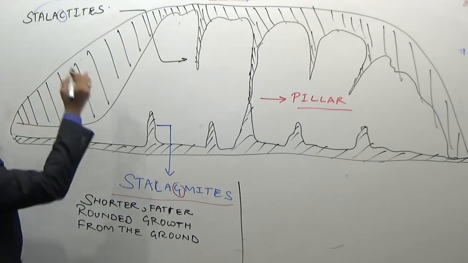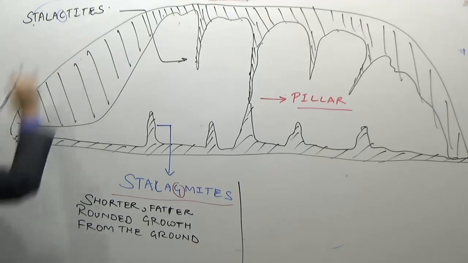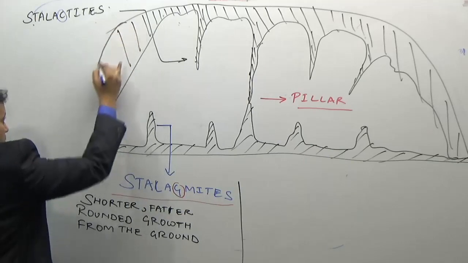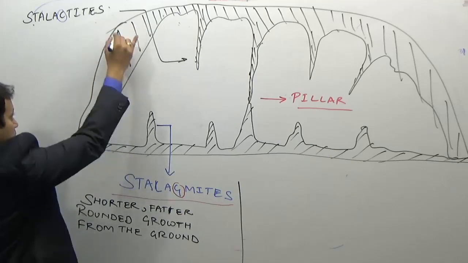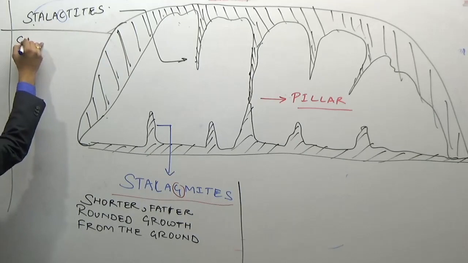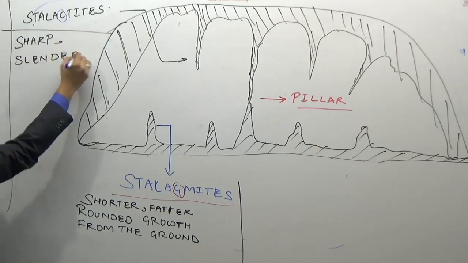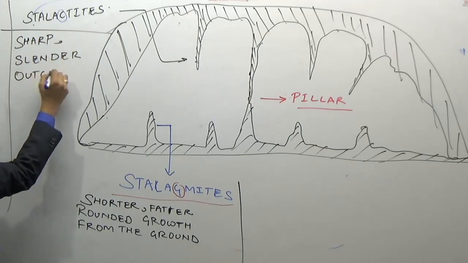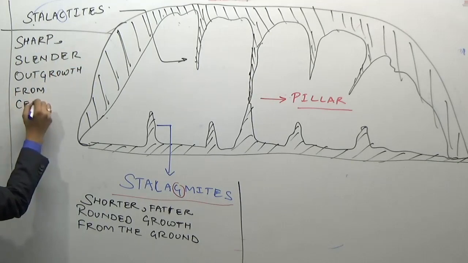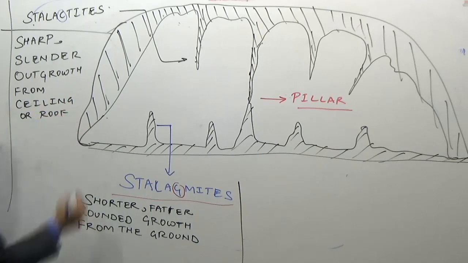Sharp, slender outgrowth from the ceiling or roof.